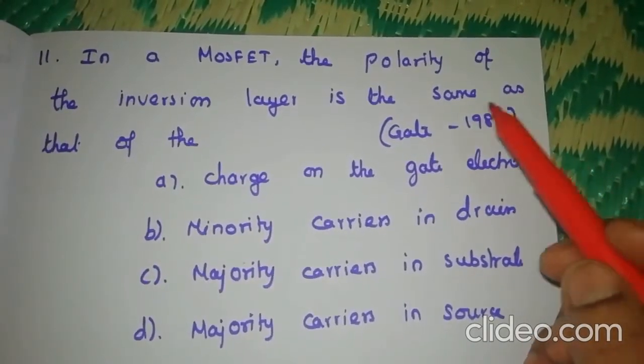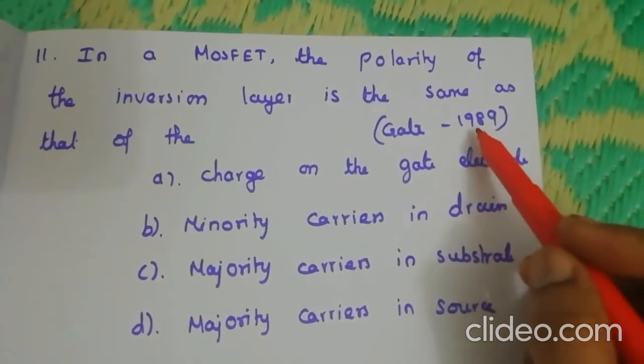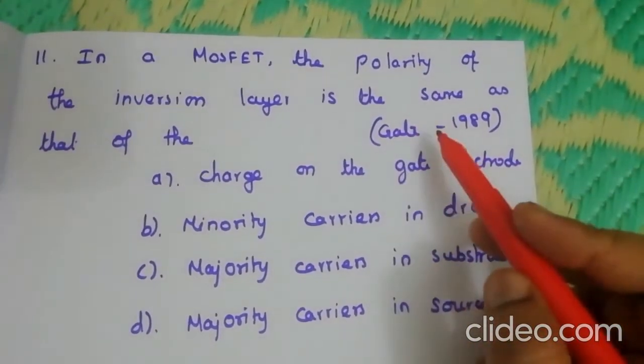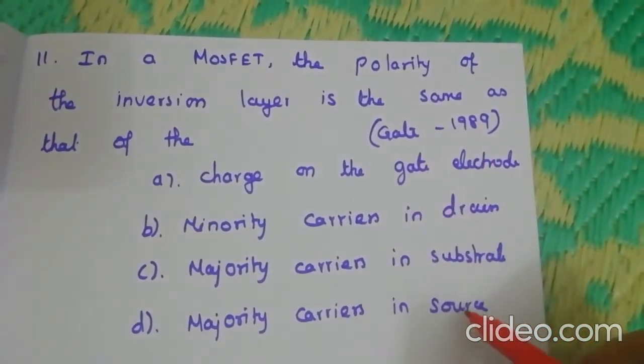In a MOSFET, the polarity of the inversion layer is the same as that of, and this is a question from 1989 GATE, and the inversion layer has the polarity same as the majority carriers in the source.